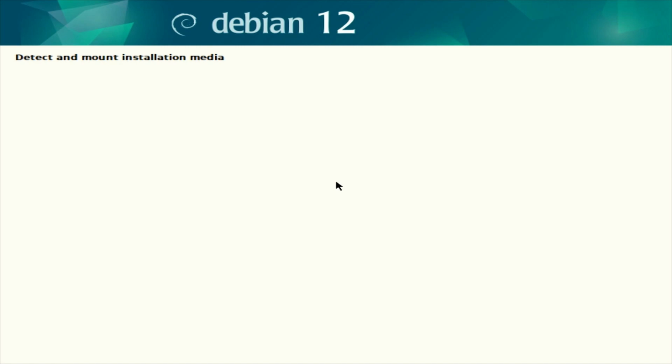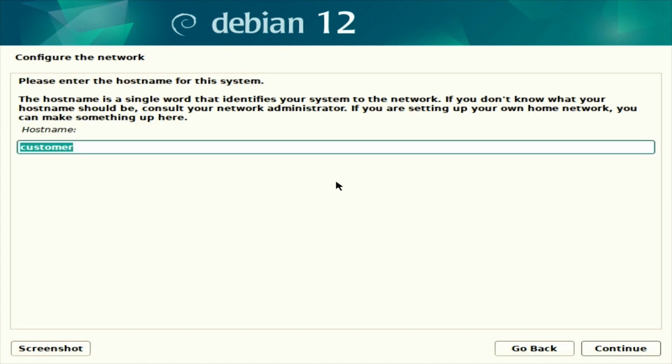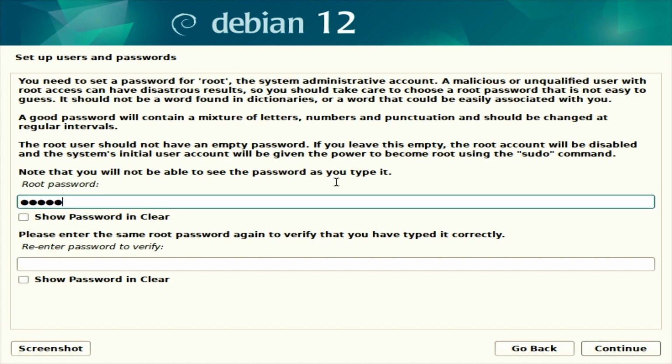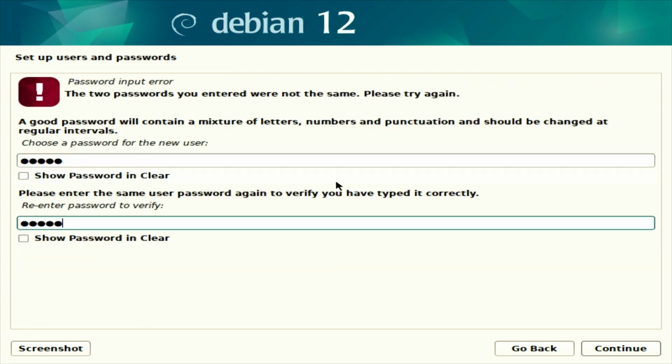Now I'm going to skip some parts because it's going to take a while for me, but don't worry, I'll only skip it if it's just loading stuff. For all the names I'm going to go with local, and for the passwords too, but you can put anything you want. Select your time zone.